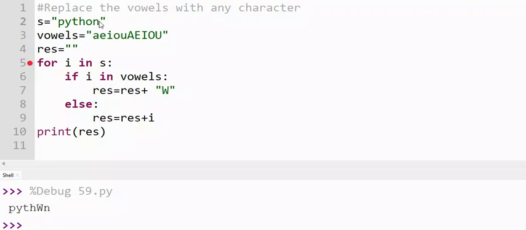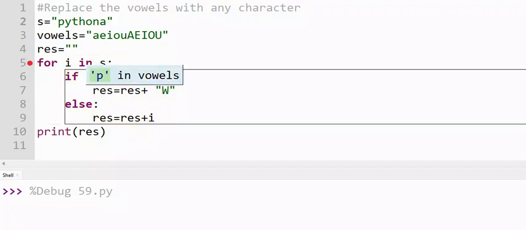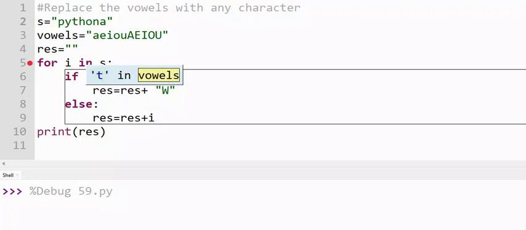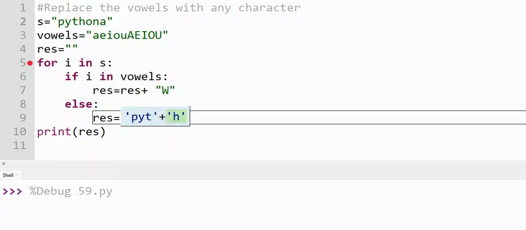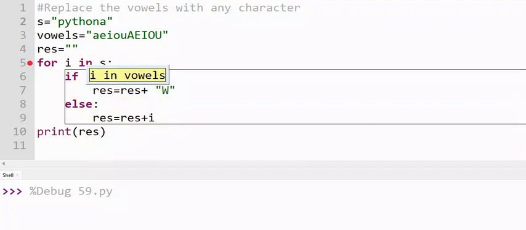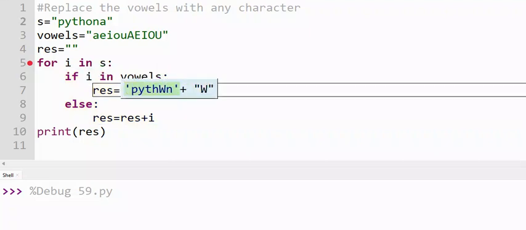Suppose here I put A. So A also is a vowel, and we'll run it and check what is happening. Okay, once again. So S. Okay. So now again the loop is working one by one to get the vowel, and it will replace with W, and we'll check if it's working or not. Okay. So here O is true, so it replaces the O, and now it will come with N, and again it will come with A. Now again it is replaced with W.